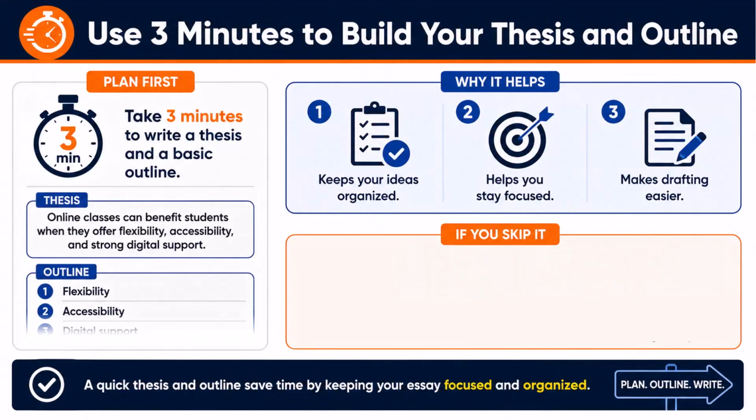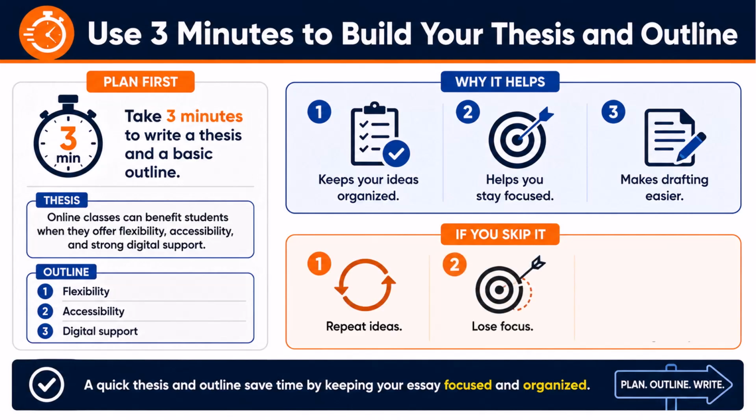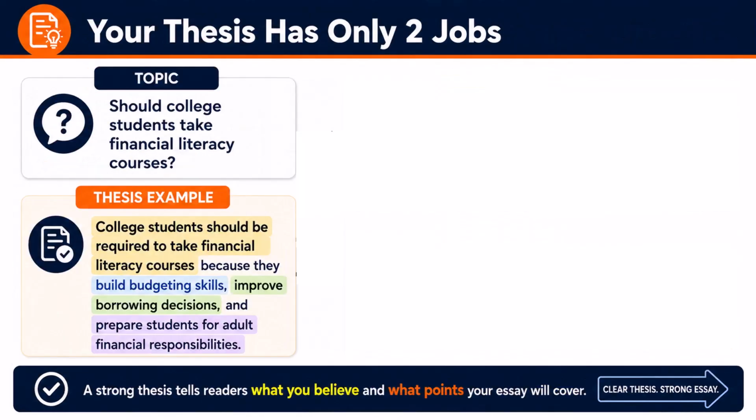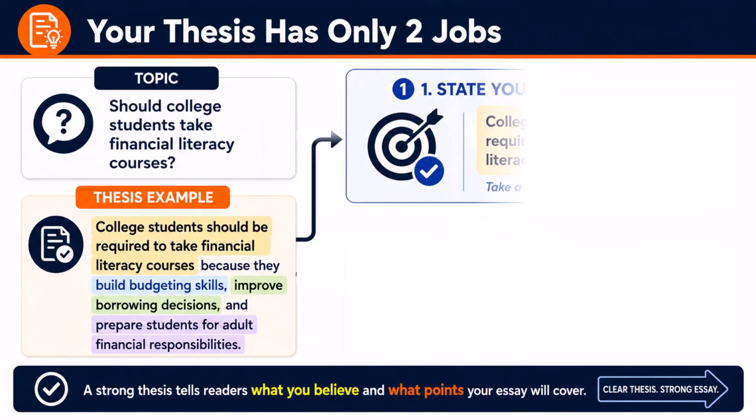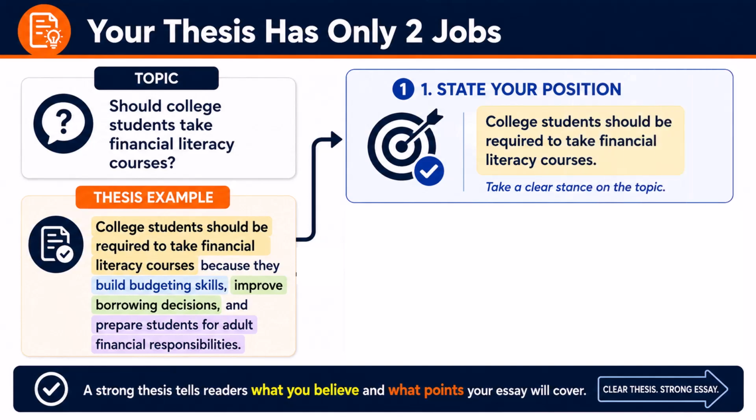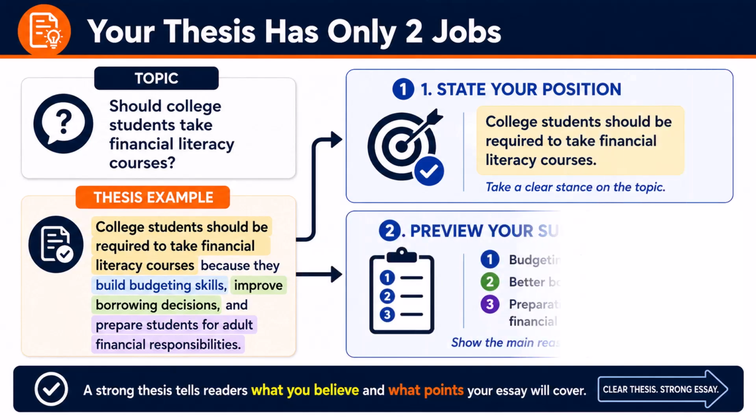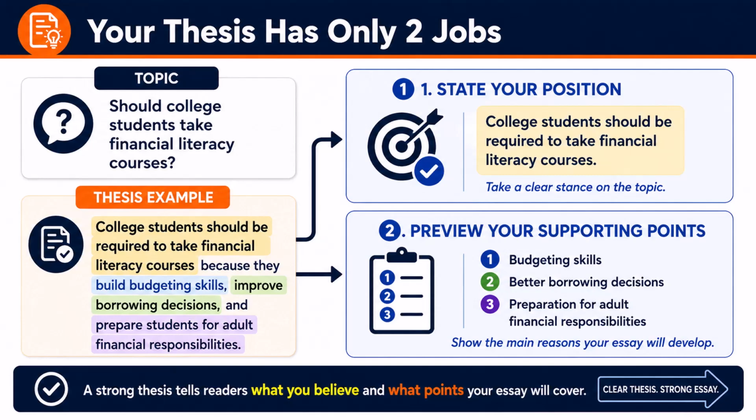You now have 3 minutes to create a thesis and basic outline. Don't skip this step. Writing without an outline may feel faster, but it can also cause you to repeat ideas, lose focus, or reach the middle of the essay without knowing what to say next. Your thesis has only 2 jobs. 1, to state your position on the topic, and 2, to preview your main supporting points.